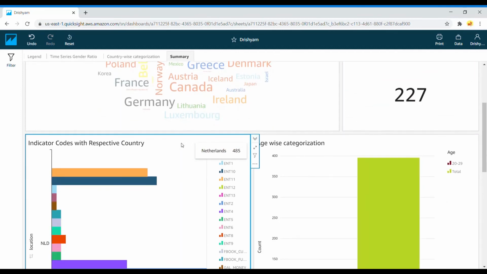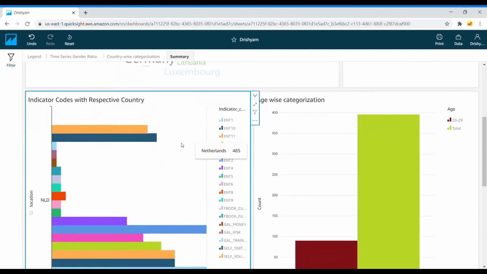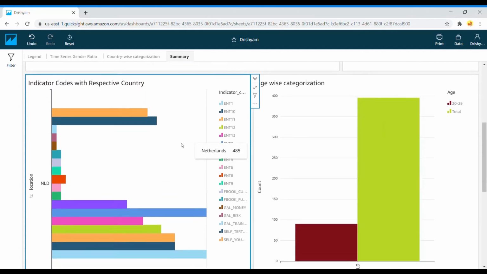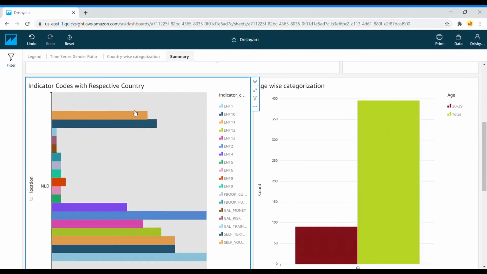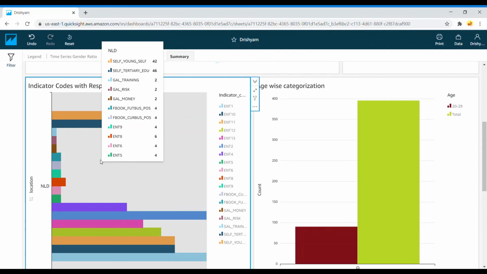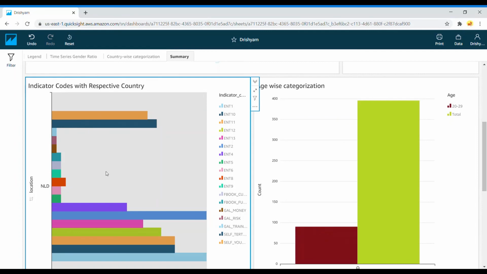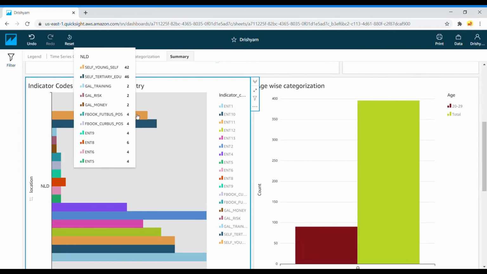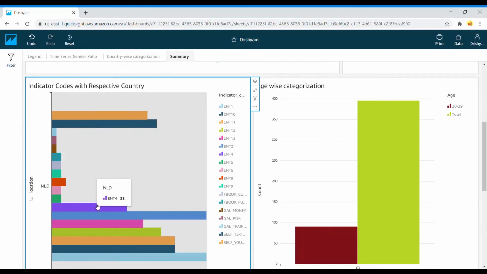The next visualization here is the indicator codes with respective countries. This visualization helps me know the work fields that are prominent among the entrepreneurs of any country, in this case Netherlands. Also, I can see that when I hover over a bar of one work field, that is indicator, I get to know the count. That is, I get to know how many people are actually working in that field.